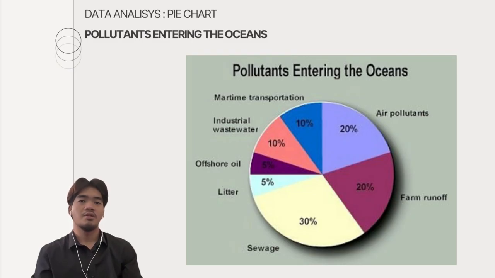Maritime transportation and industrial wastewater each add a tenth, and offshore oil are the smallest sources, both at 1 in 20. Overall, the chart shows the most ocean pollution comes from land-based activities. This means improving waste management on land is important for protecting our oceans.